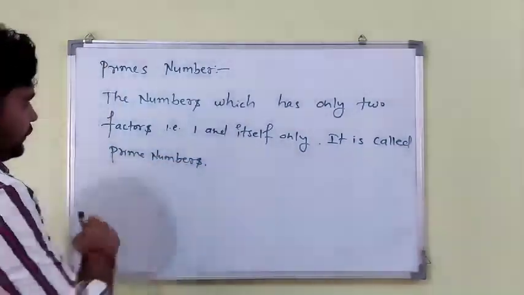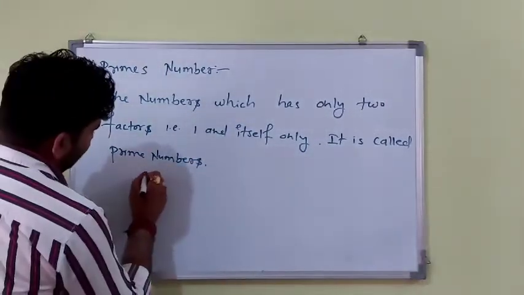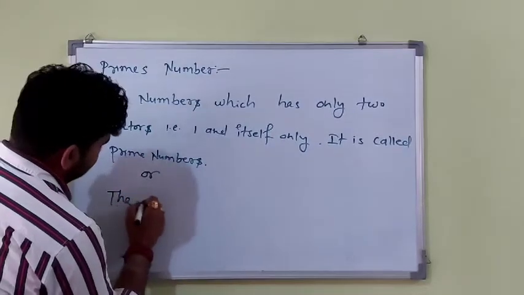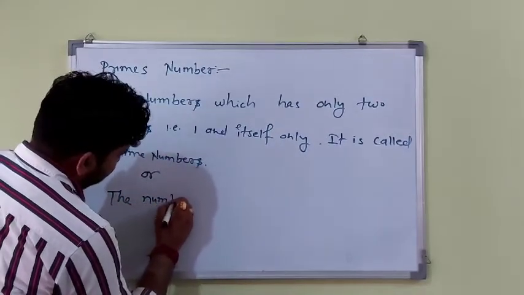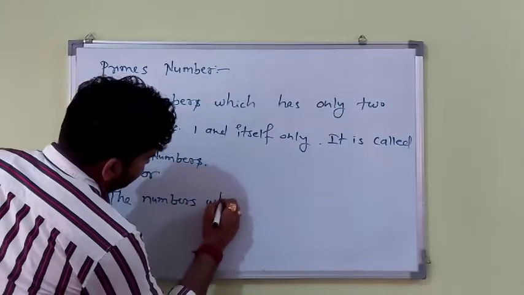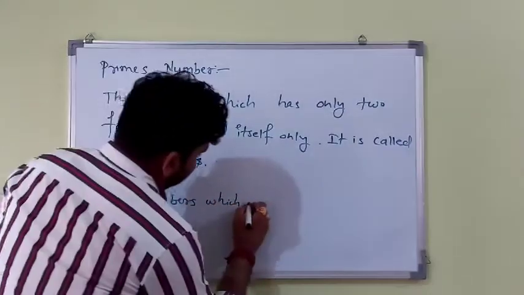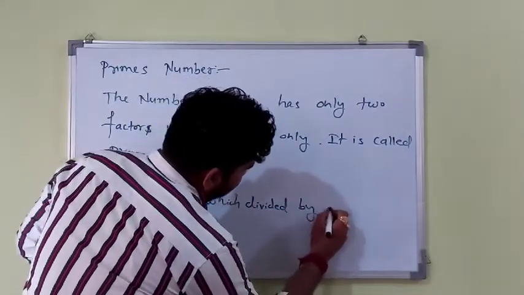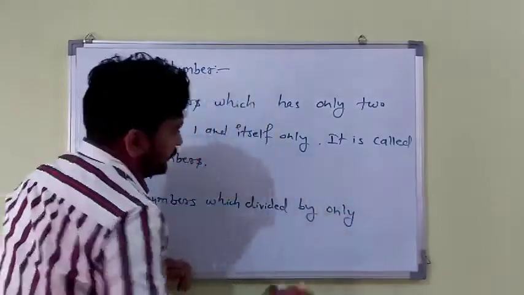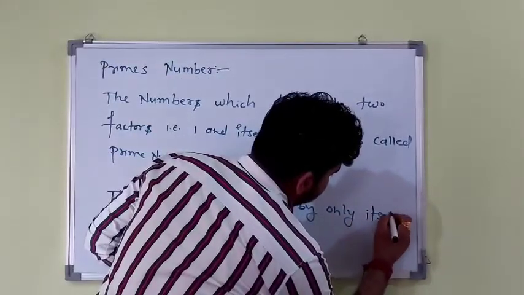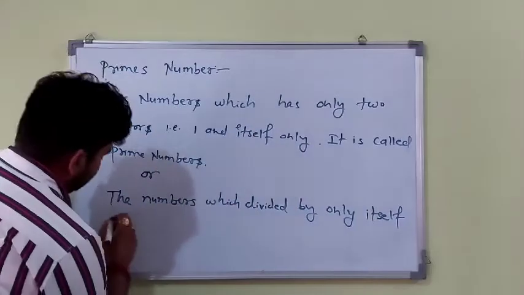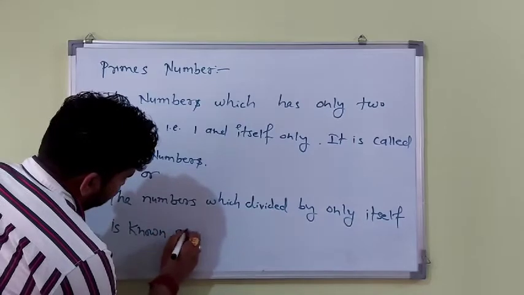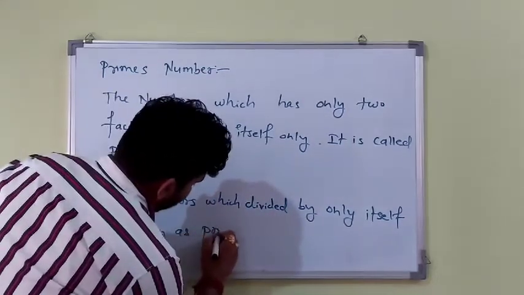Another definition: the numbers which are divided by only itself are known as prime numbers.